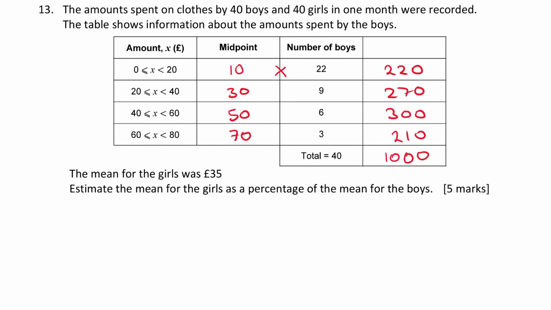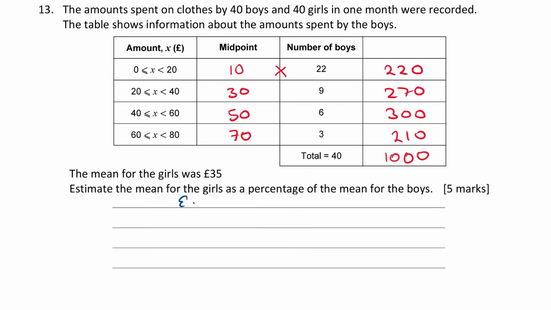So then the estimated mean for the boys is going to be sigma fx, which is this amount here, isn't it?